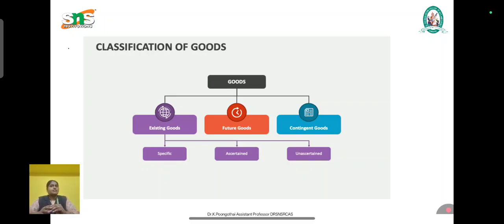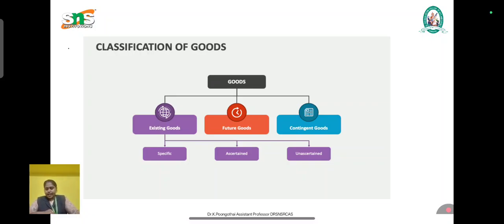Here the example is 100 tons of wheat out of 1000 tons, or 10 shirts from the stock. So these are all examples of unascertained goods. The ownership does not pass until the goods are ascertained. So if we have handed over the 100 t-shirts from the stock only, it will become ascertained goods. Before that, it is unascertained goods over here.